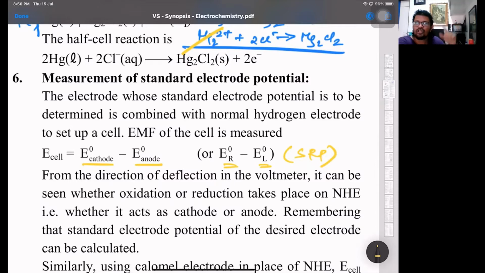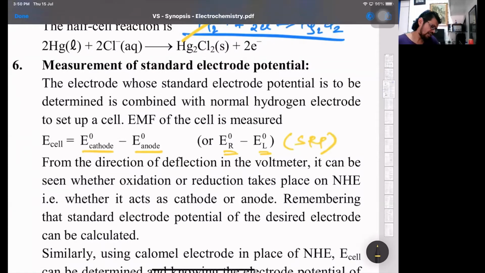So with respect to reduction, whose reduction is greater? Cathode. So it's cathodic reduction minus anodic reduction. If it is oxidation wise, whose oxidation is greater? Anode. So it will be anodic oxidation minus cathodic oxidation. And third, the summation of both, anodic oxidation plus cathodic reduction, will give us the EMF. All right, that is one. So you can calculate the EMF.